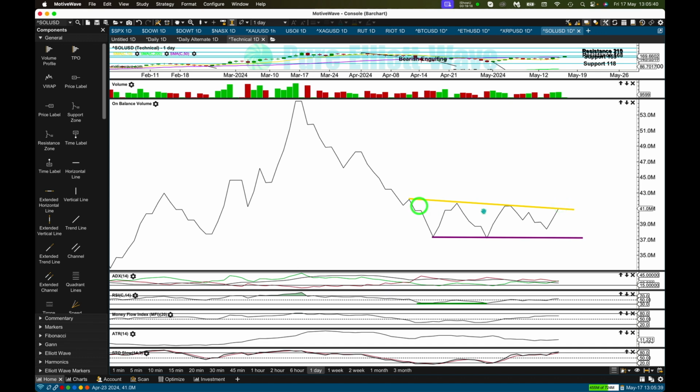This line is somewhat long held, and it's got 4 tests. I count 1, 2, there's 2 in here, 3 and 4. And so that gives it reasonable technical significance. It's also got a really shallow slope.